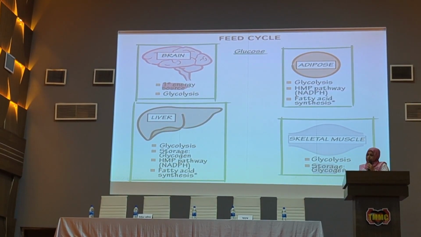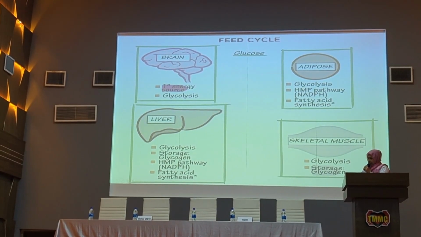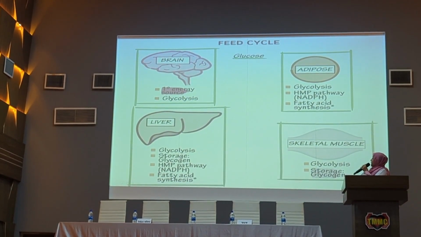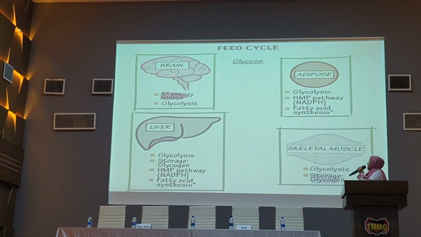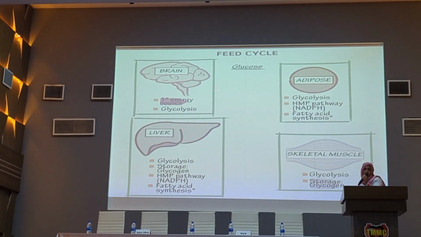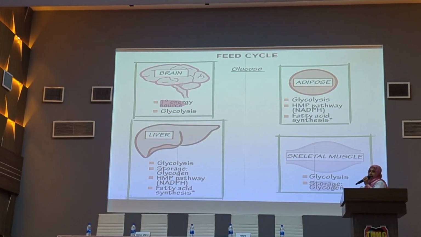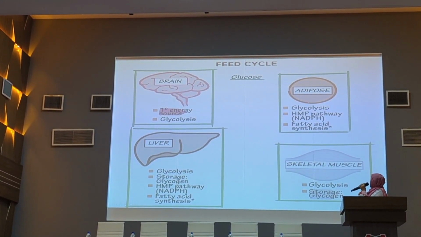This is a summary of the metabolic fate of the glucose in the fed cycle. Here, the brain takes up glucose and utilizes this energy. Again, adipose tissue takes up this glucose and provides energy, and excess glucose is converted into fat and stored in the adipose tissue.